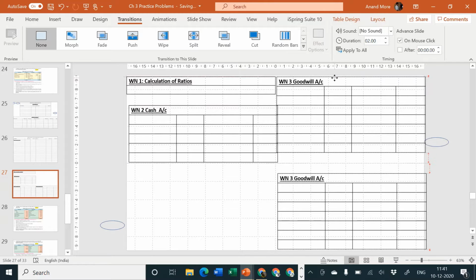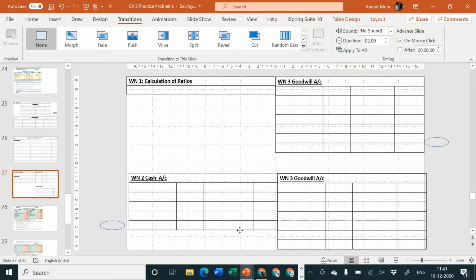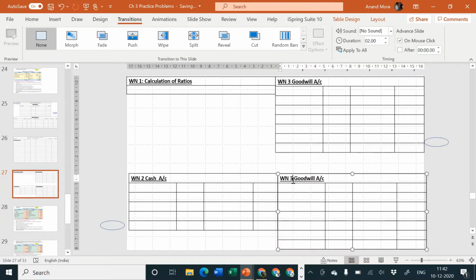Be quick. You already know how to draw the accounts, so be quick about it. Working note number 4, calculation of capital. And how many partners are there? There are 3 partners. So we are going to consider 4 lines, that is, 4 columns of amount.